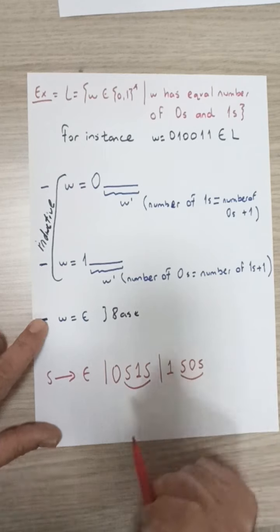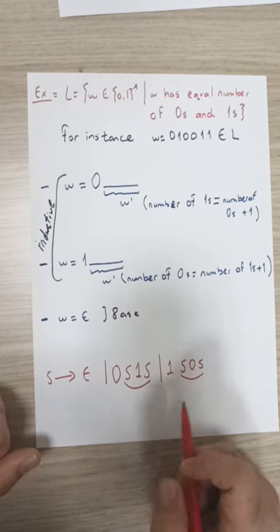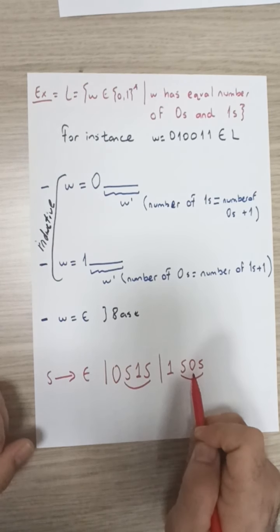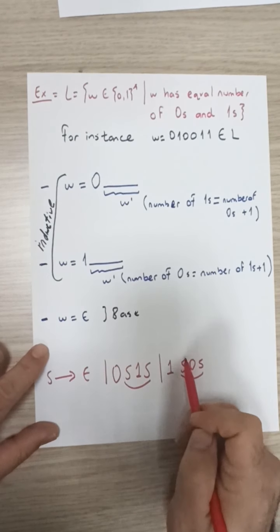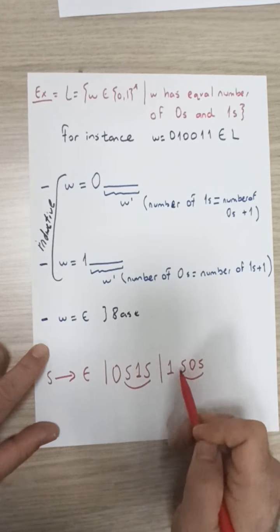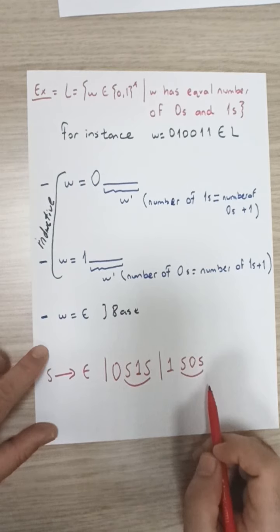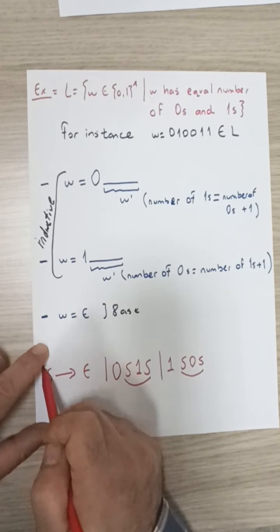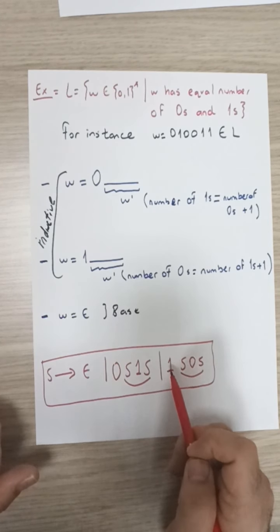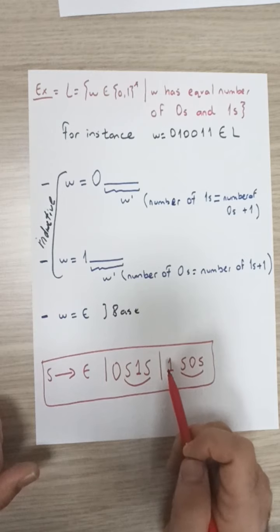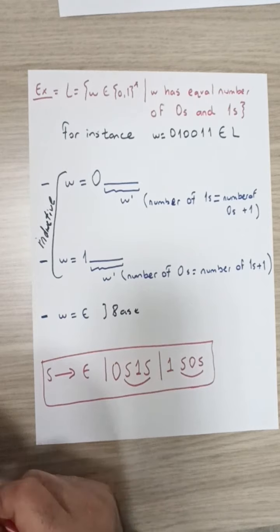Note that again, this string will generate all strings that have one more zero than the number of ones, assuming that S is capable of generating all shorter strings belonging to this language. With these three production rules, we have our grammar G such that the language generated by this grammar G is exactly the same as this language L.